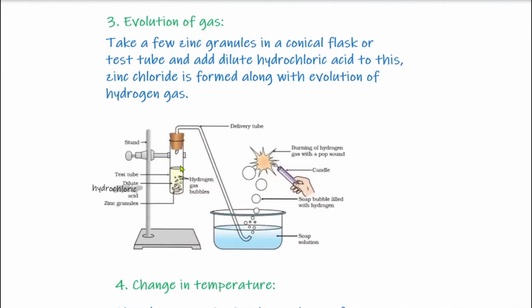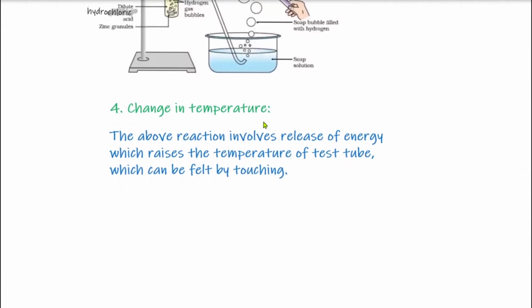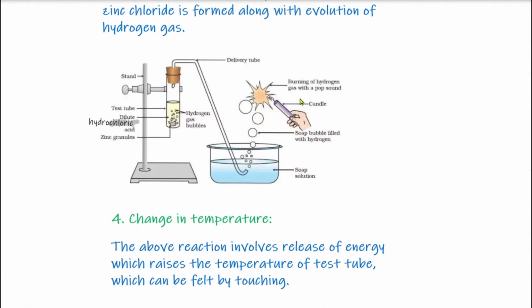So students, this is an example of evolution of gas where we have shown how hydrogen gas is evolved by the reaction of zinc with hydrochloric acid. Next, change in temperature. In this reaction, if we touch the test tube before adding the hydrochloric acid and touch it after adding the hydrochloric acid, we will see that the temperature of the test tube has risen.